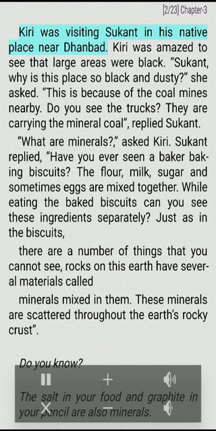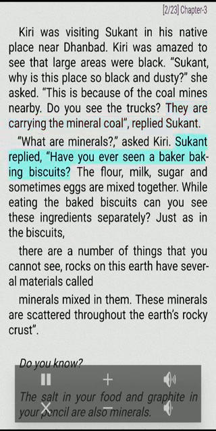Kiri was visiting Sukant in his native place near Dhanbad. Kiri was amazed to see that large areas were black. "Sukant, why is this place so black and dusty?" she asked. "This is because of the coal mines nearby. Do you see the trucks? They are carrying the mineral coal," replied Sukant. "What are minerals?" asked Kiri.